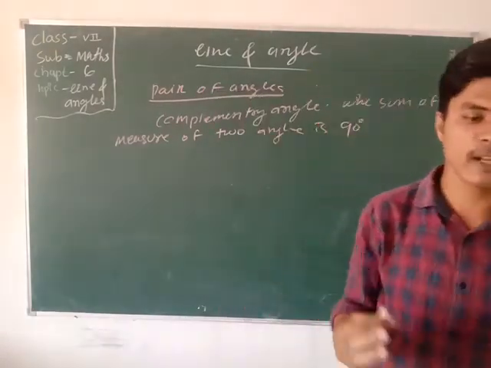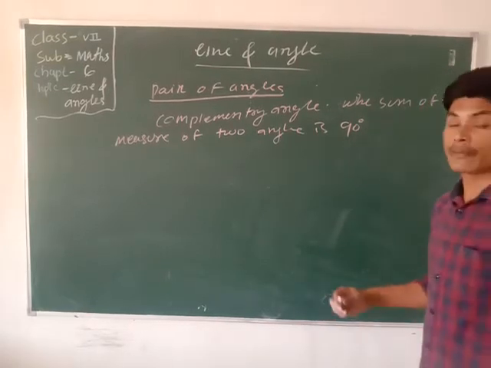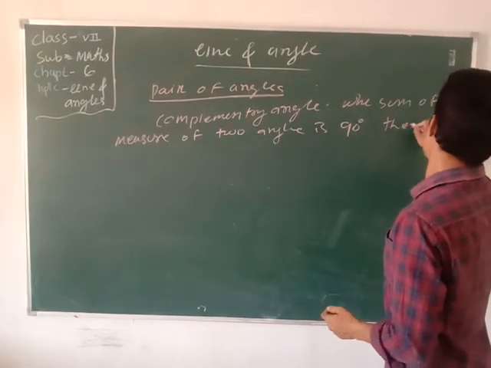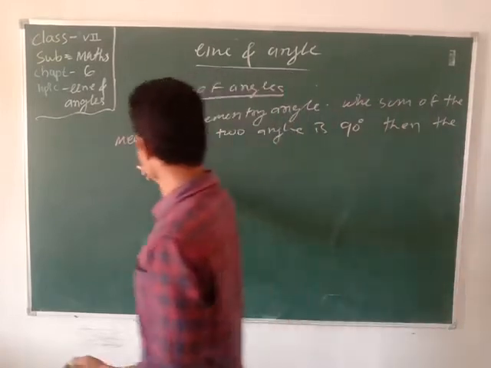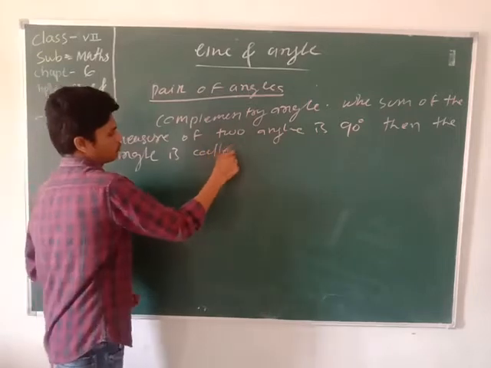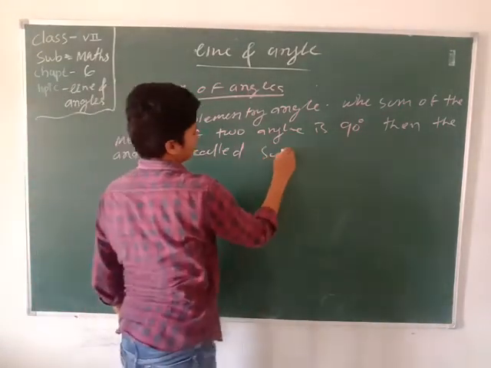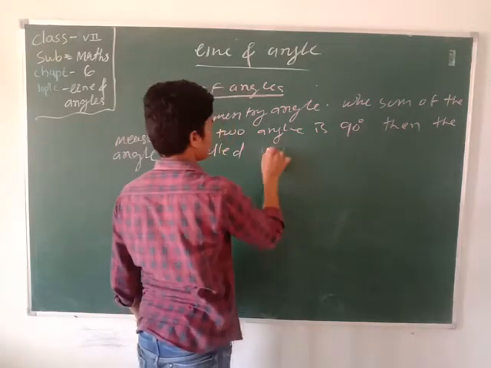If we measure two angles and their sum is 90 degrees, then the angles are called complementary angles.